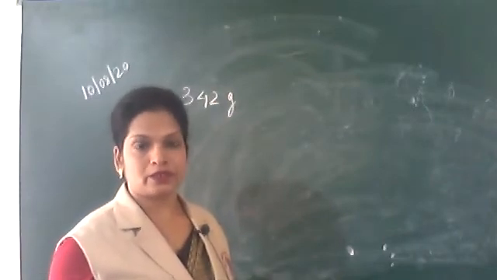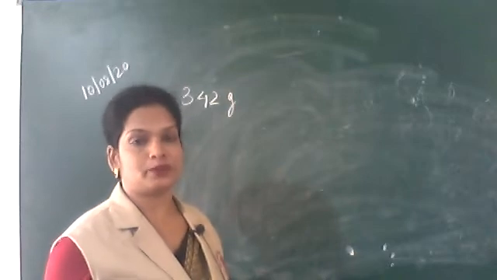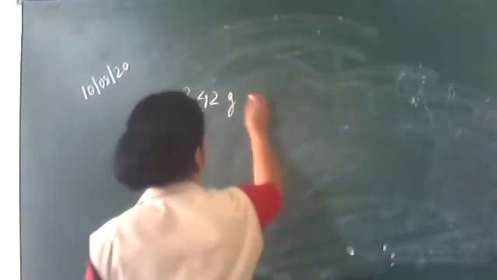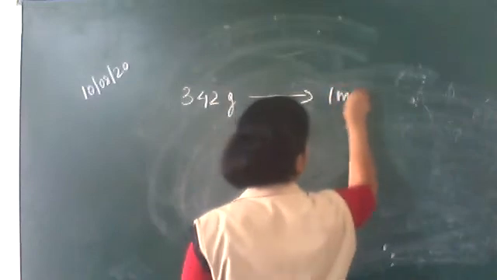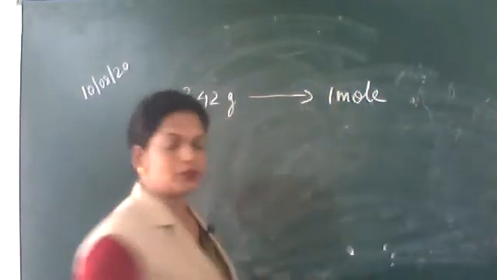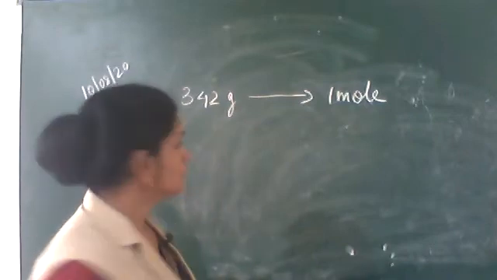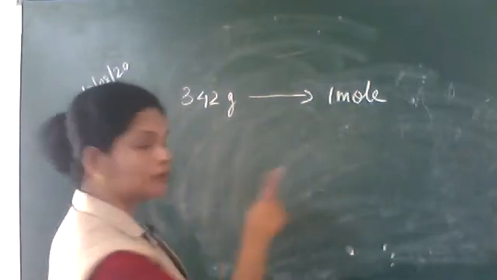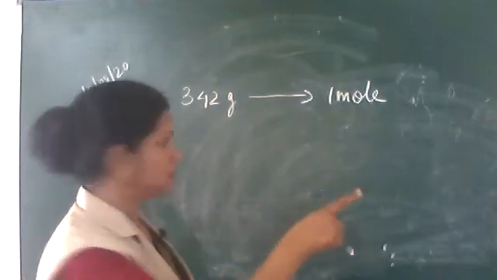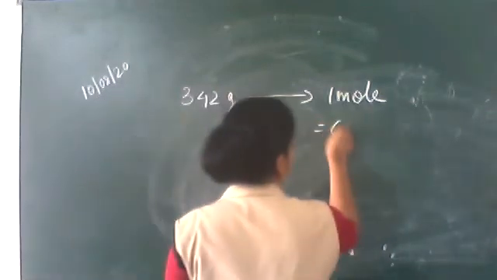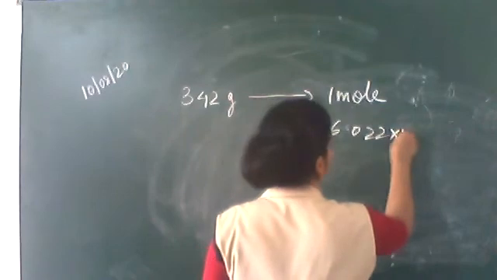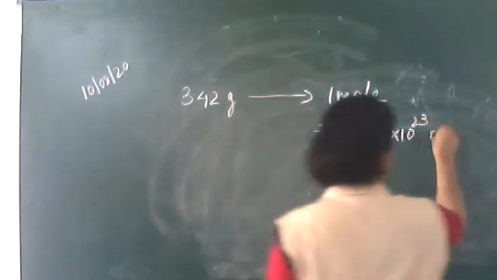This is what is meant by 342 grams per mole.